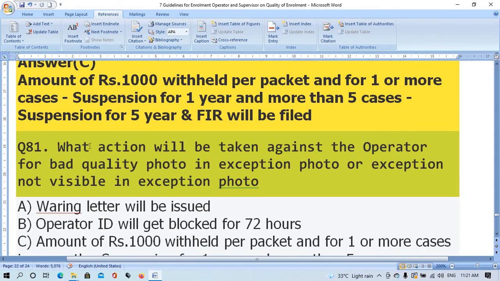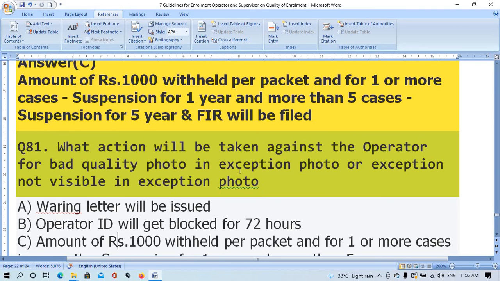Question number 81. What action will be taken against the operator for bad quality photo in exemption photo or exemption not visible in exemption photo? Option A, warning letter will be issued. Option B, operator ID will be blocked for 72 hours.